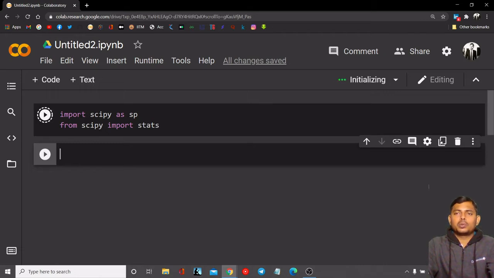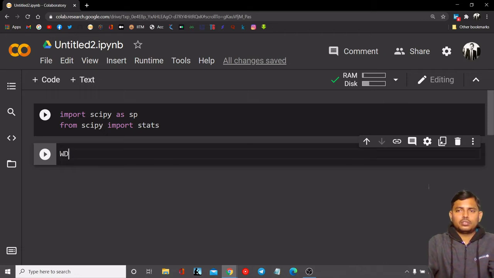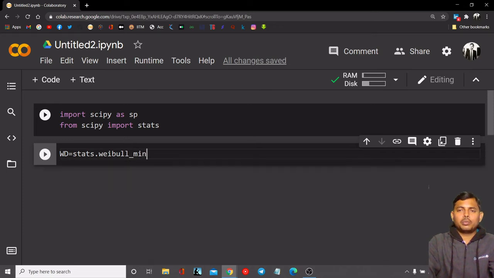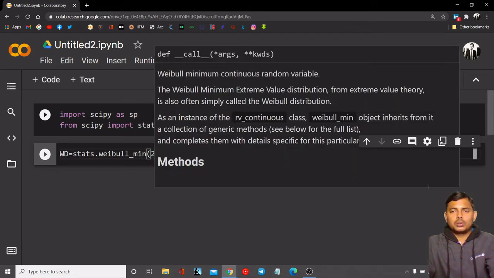Now we have our libraries ready, and now we will generate some sample data with a Weibull modulus of 2. Before going further, we need to understand that the Weibull modulus is a dimensionless parameter of the Weibull distribution, which is used to describe variability in the measured survival data. So now let's define our Weibull distribution as WD. I have already told you that weibull_min comes under SciPy, so I am writing weibull_min and giving the modulus 2.